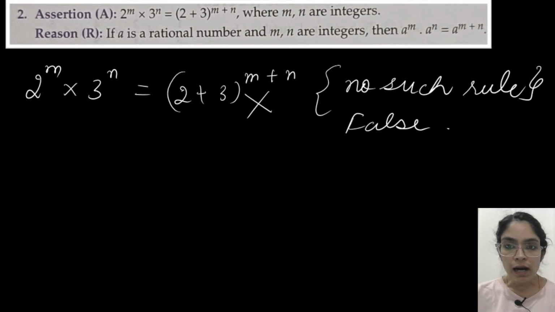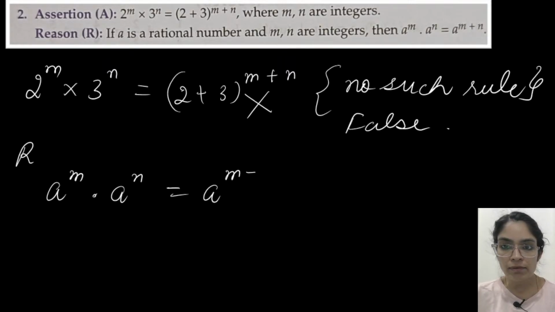Okay, so now see the reason statement. What they have mentioned in the reason is a to the power m into a to the power n is equal to a to the power m plus n.